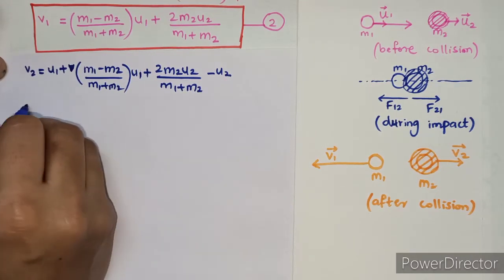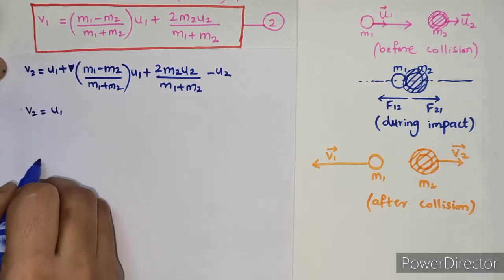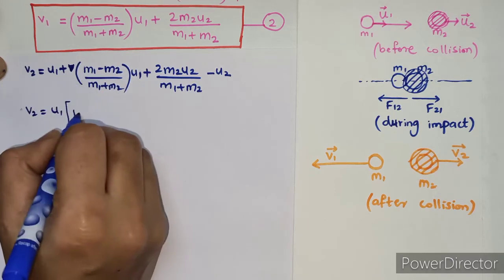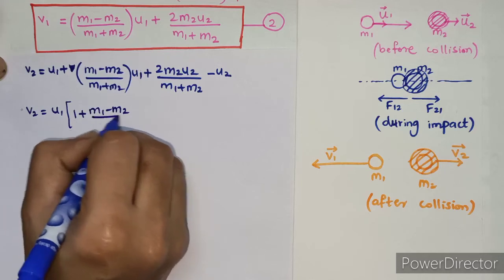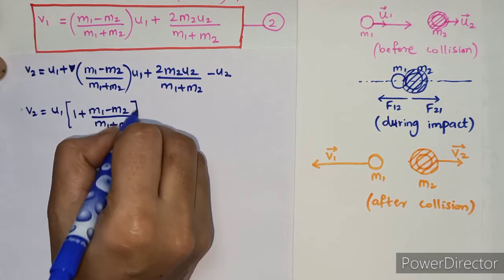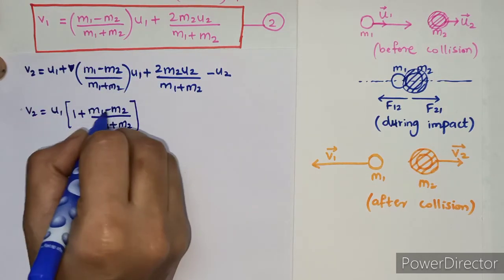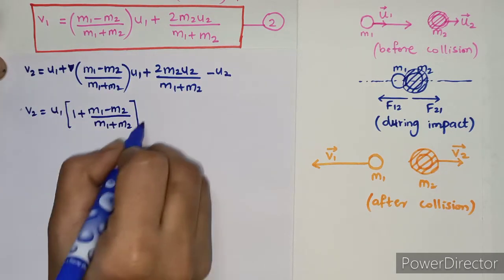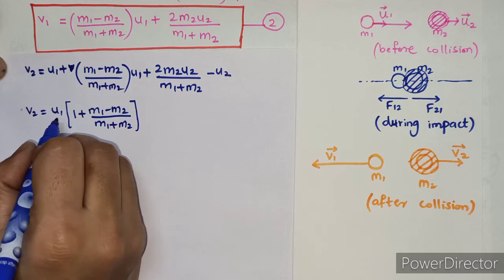So here we have to write v2 is equal to u1, we have taken out common. So in bracket, 1 is remaining plus m1 minus m2 upon m1 plus m2. As u1 is taken out common, this m1 minus m2 upon m1 plus m2 is remaining. So we have to write in this way after taking common u1.